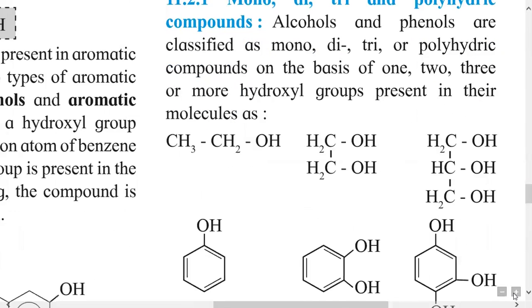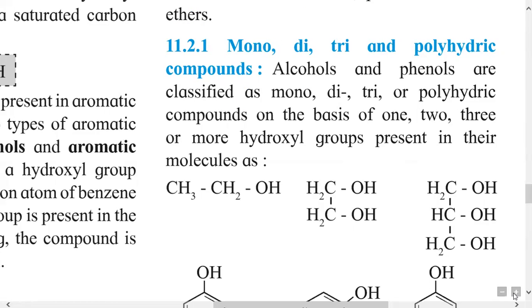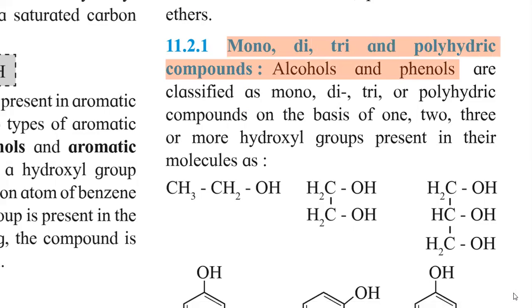First, classification of alcohols. Alcohols are classified into monohydric, dihydric, trihydric or polyhydric alcohols depending upon the number of OH groups present in the molecule.